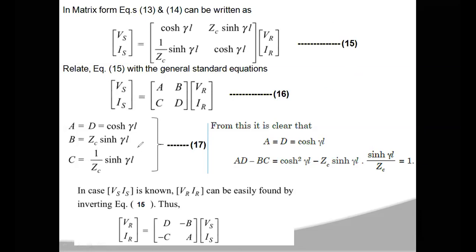If you observe all the parameters A, B, C, D, you have cosh of gamma L, and gamma here is a complex number. So you cannot evaluate this cosh gamma L directly by using a calculator. In a similar manner, sinh gamma L also you cannot evaluate directly, because your gamma is a complex number. So to calculate the ABCD parameters, you have some methods. What are the methods which we use for determining the ABCD constants for your long transmission line?